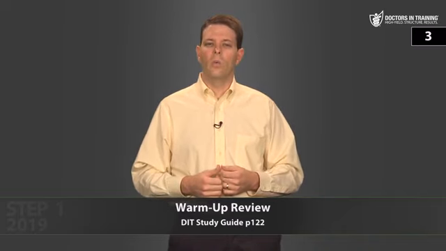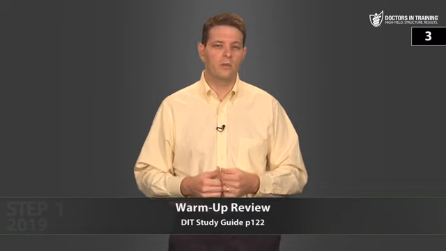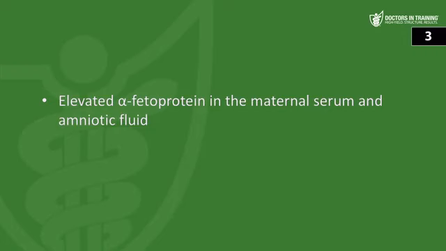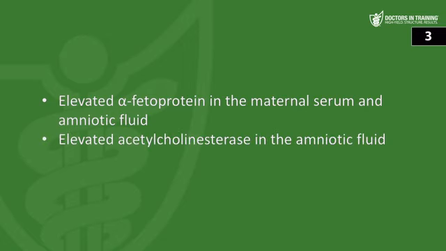The last one, what prenatal testing is abnormal in a fetus with a neural tube defect? So alpha-fetoprotein can be elevated in the maternal serum and also the amniotic fluid. Acetylcholinesterase can be elevated in the amniotic fluid, and then a sonogram may show the defect.